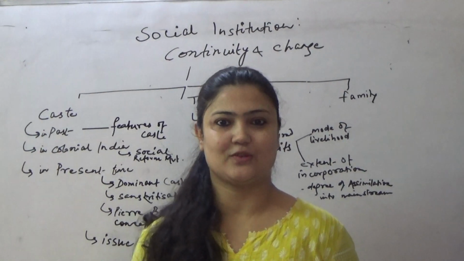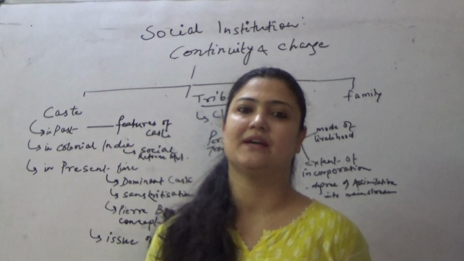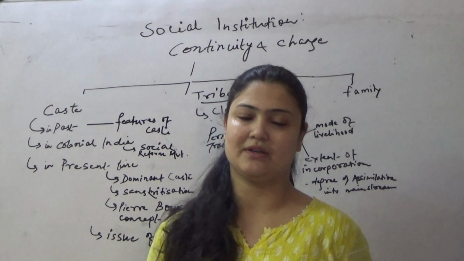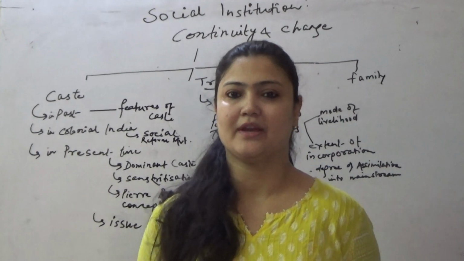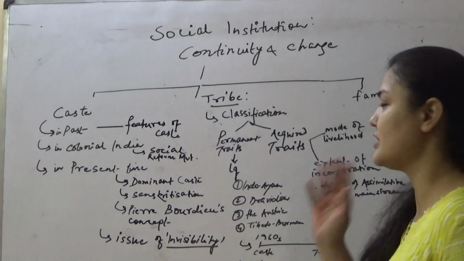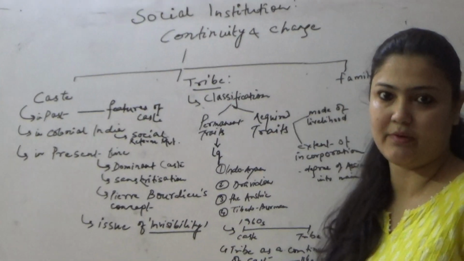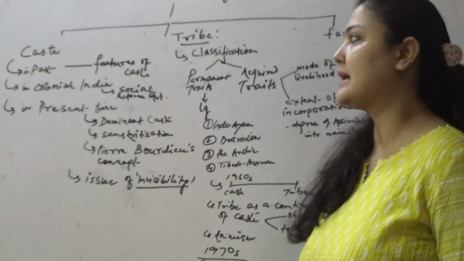So let's discuss today another topic of NCERT class 12 sociology. We are discussing the chapter Social Institutions: Continuity and Change. In my last video I briefly discussed caste.